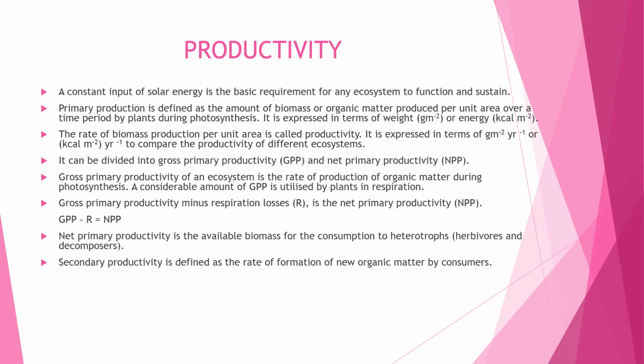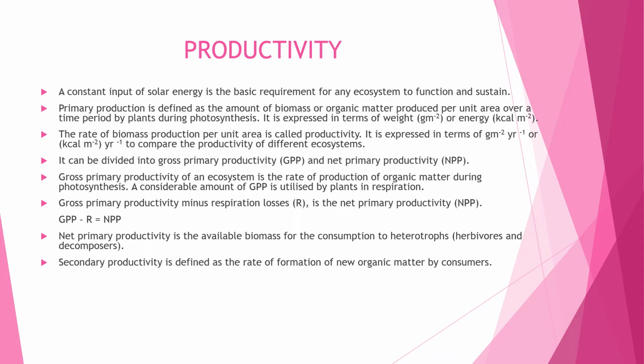Primary productivity can be divided into gross primary productivity and net primary productivity. Gross primary productivity of an ecosystem is the rate of production of organic matter during photosynthesis. A considerable amount of GPP is utilized by the plants in respiration.